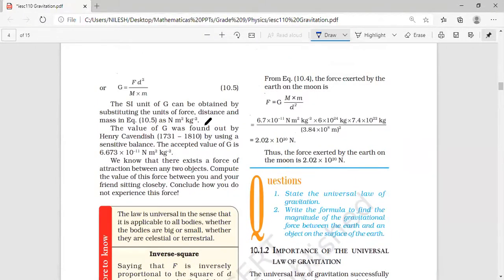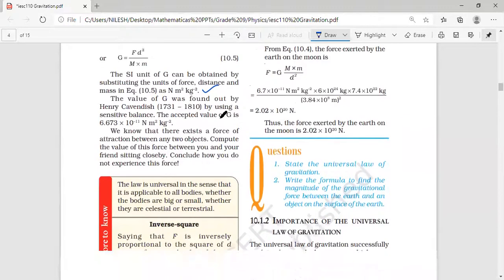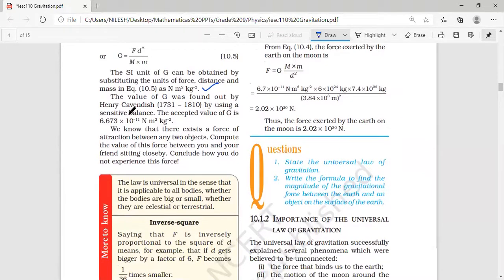And then the SI unit we found out is Newton meter square per kg square. The value of G was actually found out by Henry Cavendish by using a sensitive balance, and I've already told you the accepted value of G. Write it over here: G is equal to 6.673 into 10 raised to minus 11 Newton meter square per kg square. We know that there exists a force of attraction between any two objects.